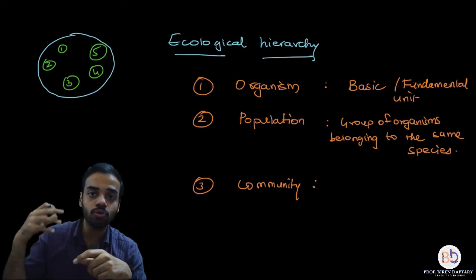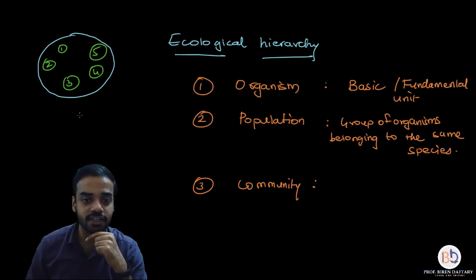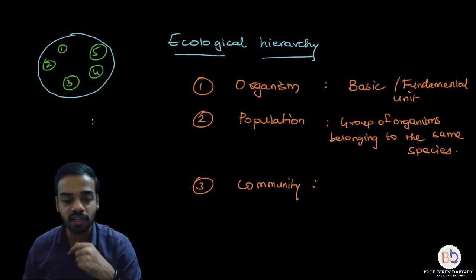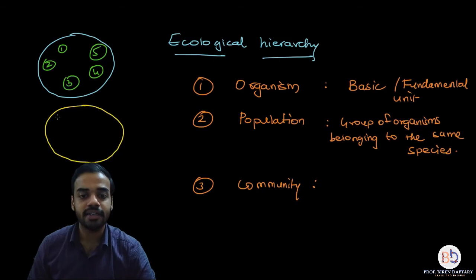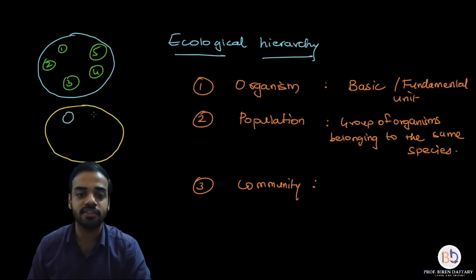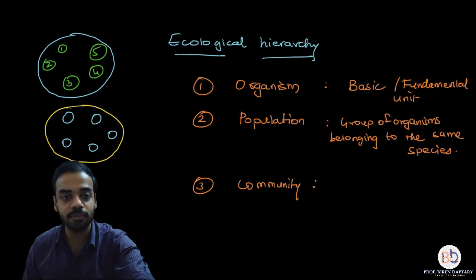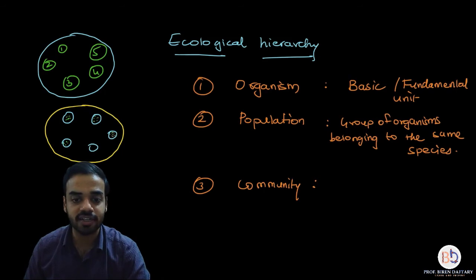So if I want to represent a community using a Venn diagram, then I can do this. Now I'm going to keep the color same. Now this yellow line which I'm going to draw, this is your community. Okay, and inside this community, the blue line is representing a population. This is first population, this is second, this is third, this is fourth, this is fifth, and each population is made up of what? It is made up of organisms. So organisms I am showing as dots. So I hope you are understanding this.